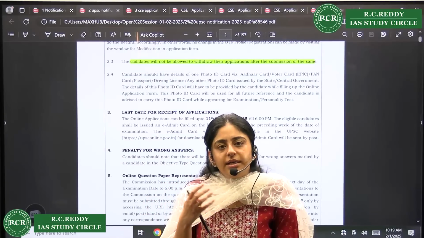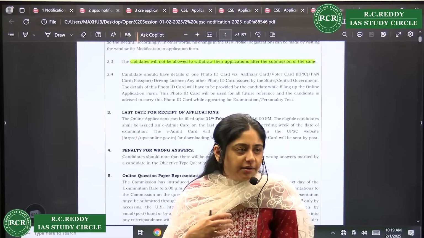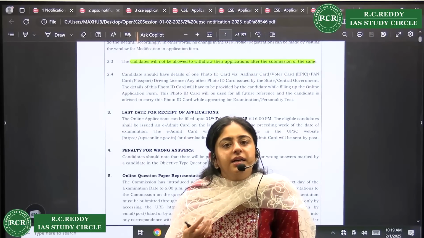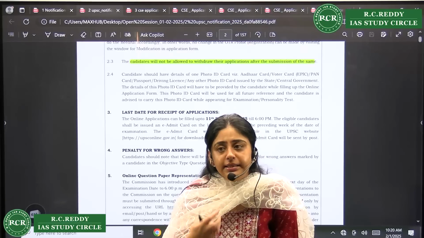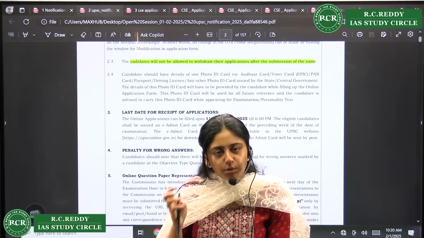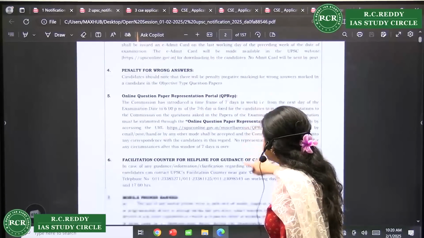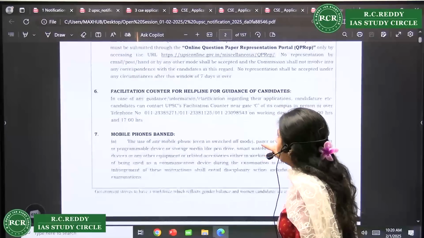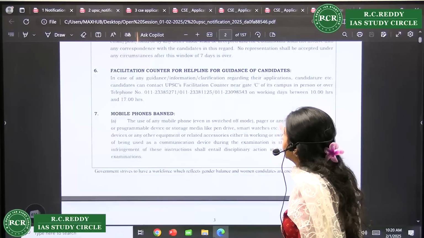But now all the candidates who have submitted the application form, it will create a negativity, or it will not create a good impression on them who had done the work at the right time. So please don't wait at the last moment. That is very important. Then obviously they have given the facilitation counter and everything, but the responses are very slow.